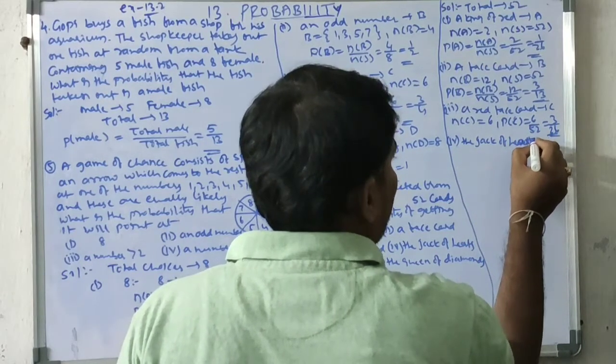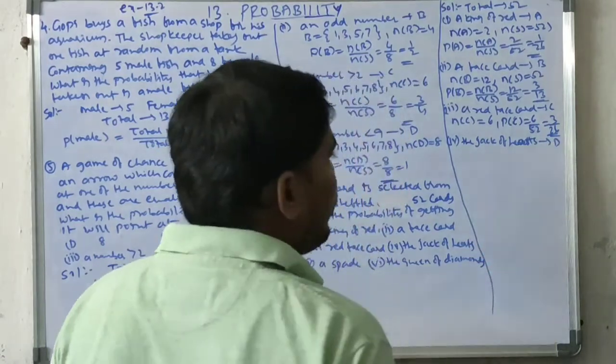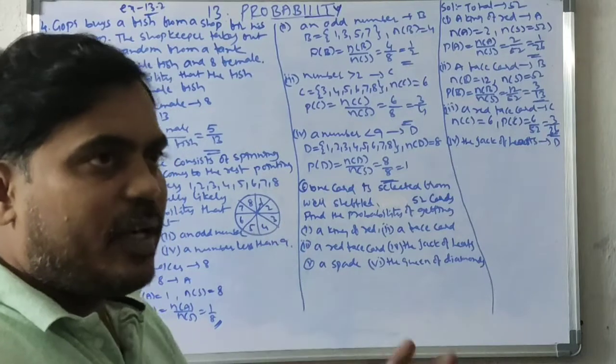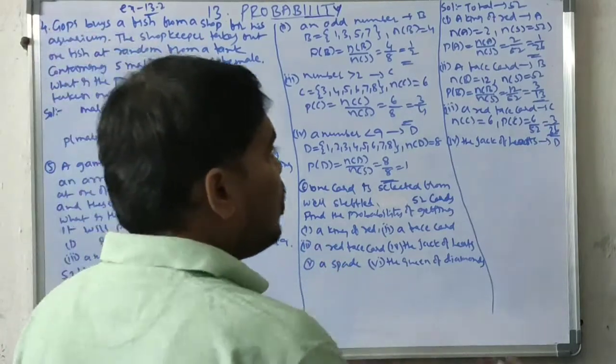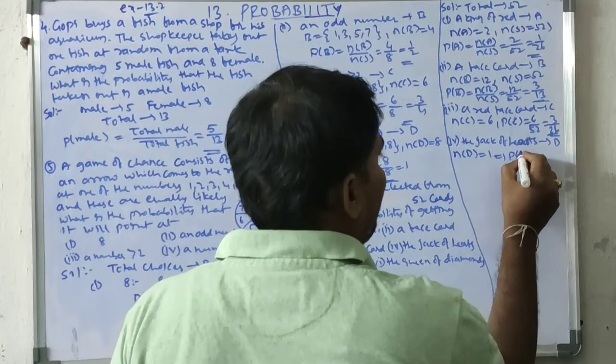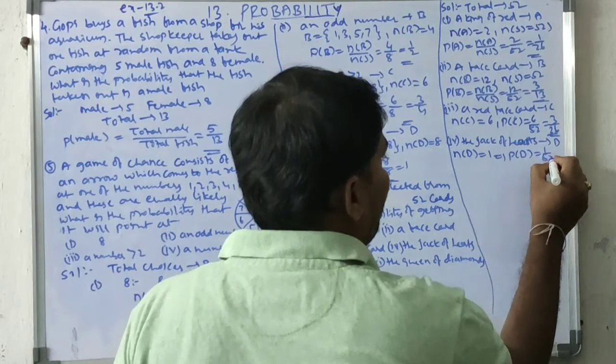I am taking D. So how many jacks? 4 jacks. Hearts 1, spade 1, diamond 1, club 1. So only one. N of D equal to 1. P of D equal to 1 by 52.